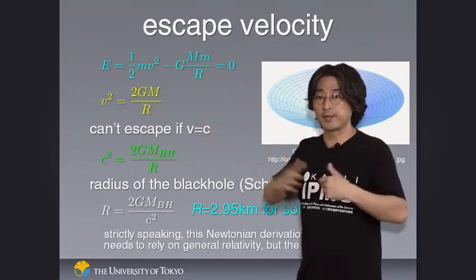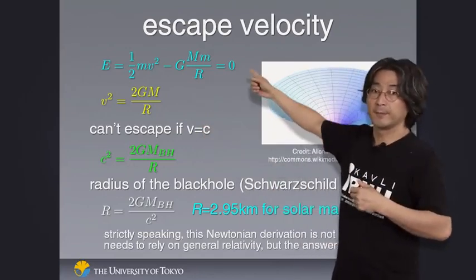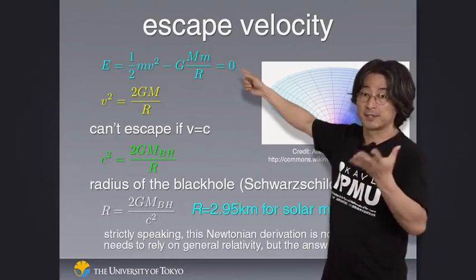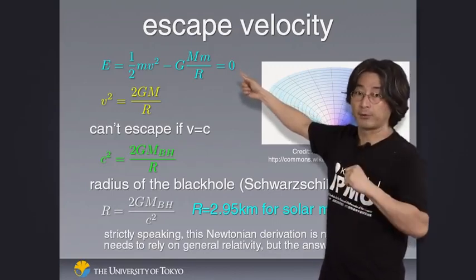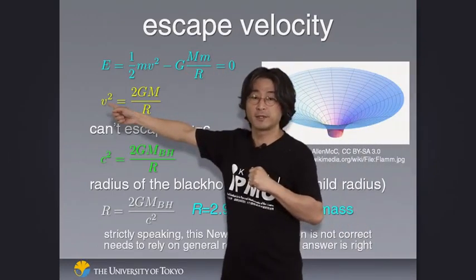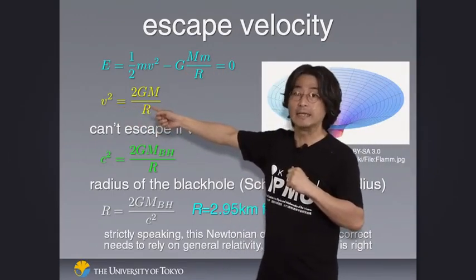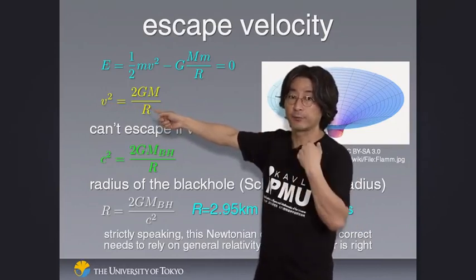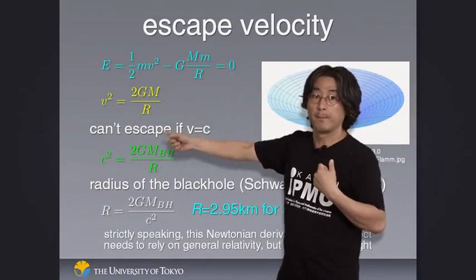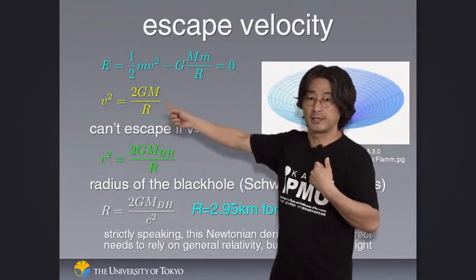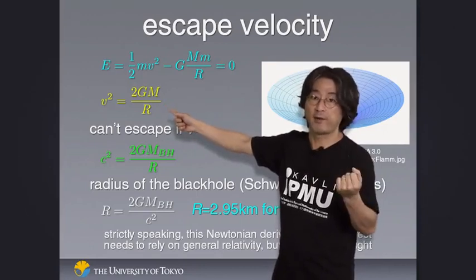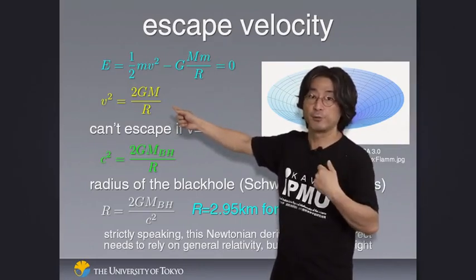So if you manage to escape the force of gravity, this sum must be either zero or greater, namely positive. If this is negative, you are trapped by gravity. Just by solving this equation, you find that your velocity must be at least this to be able to escape the force of gravity, and this is what is called escape velocity. But if this required escape velocity is bigger than the speed of light, you know nothing can go faster than the speed of light, so you can never do that.